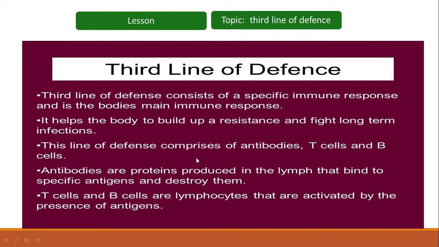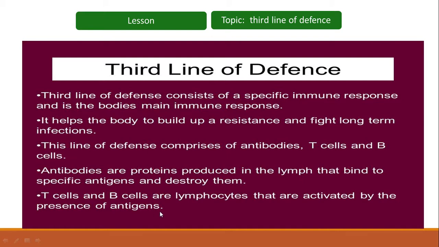So students, do remember that the third line of defense comprises antibodies, which are produced in response to the antigens, T cells and B cells. Antibodies are proteins produced in the lymph that bind to specific antigens and destroy them. As discussed earlier, pathogens or foreign substances have a protein on their surface termed antigens. So in response to the antigens, antibodies are produced within our body, and those antibodies are certain proteins that will bind to the antigen and destroy them.